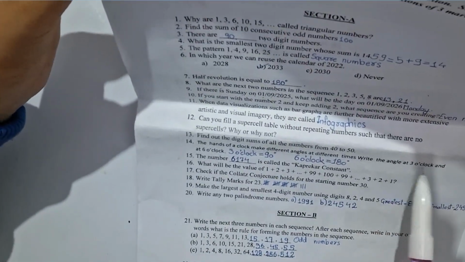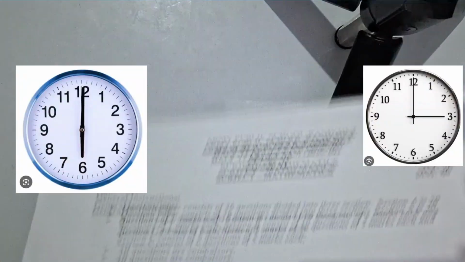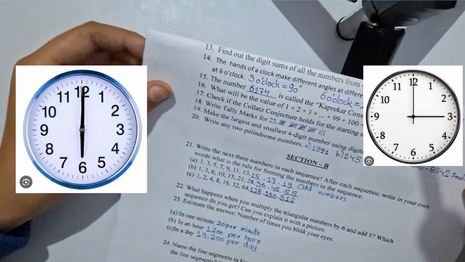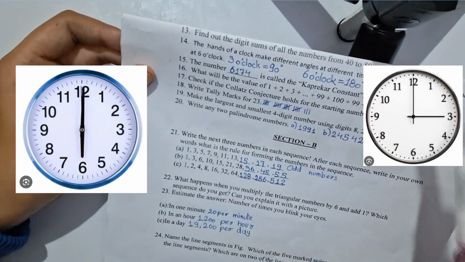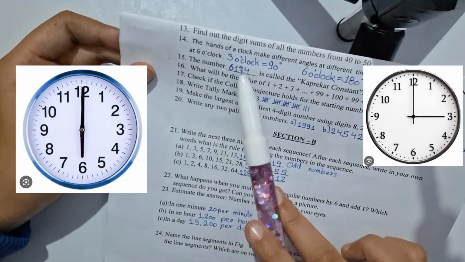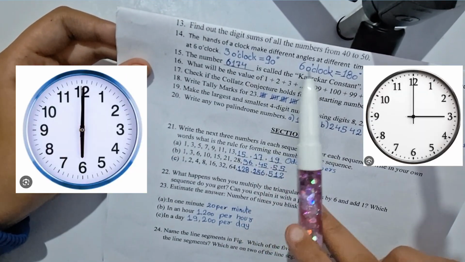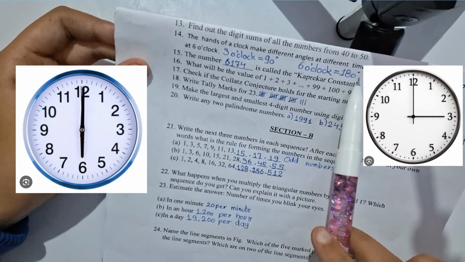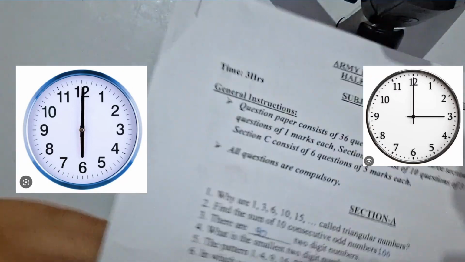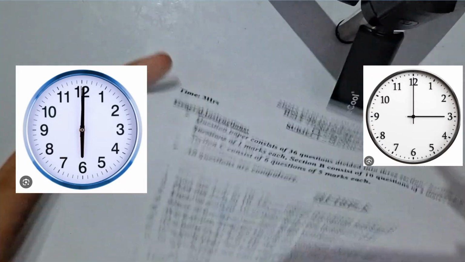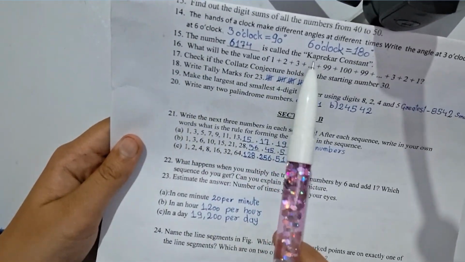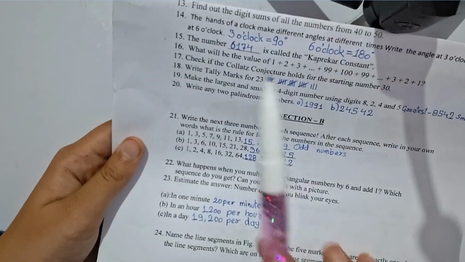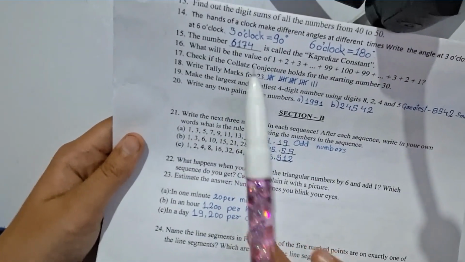Write the angle at 3 o'clock and at 6 o'clock. See, here the question is saying that there is a clock. We all have clocks. So, in it, what angle would be at 3 o'clock and what angle would be at 6 o'clock. At 3 o'clock, the angle would be 90 degrees, and at 6 o'clock, the angle would be 180 degrees. Like we studied here, half revolution is equal to 180 degrees. Fine. Next is, the number dash is called Kaprekar constant. So the number 6174 is called Kaprekar constant.